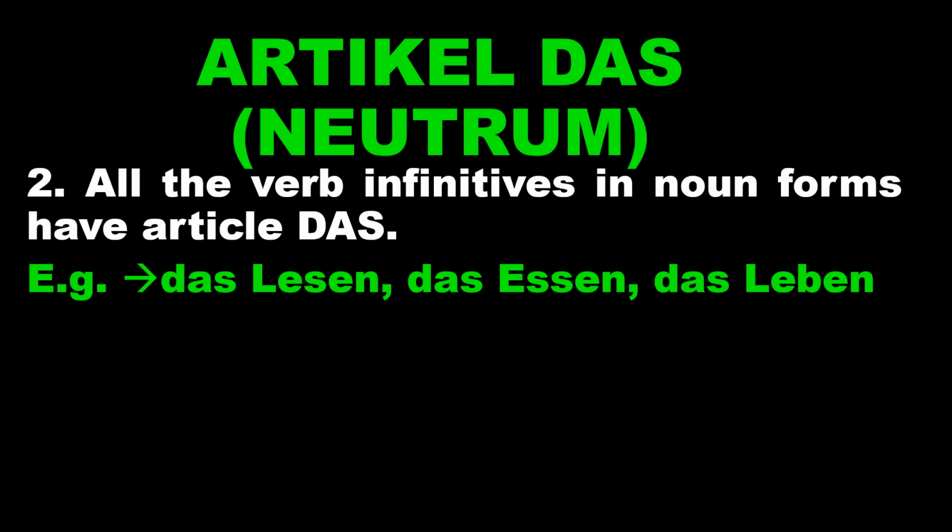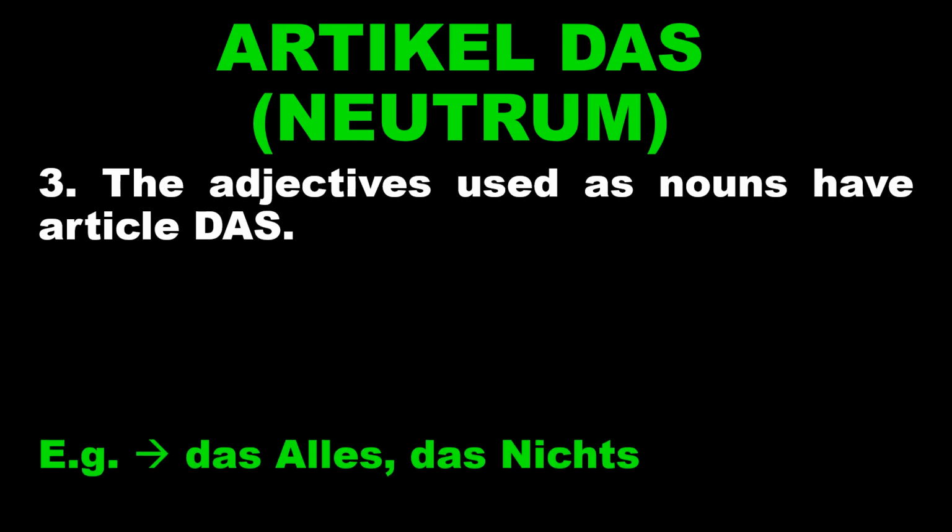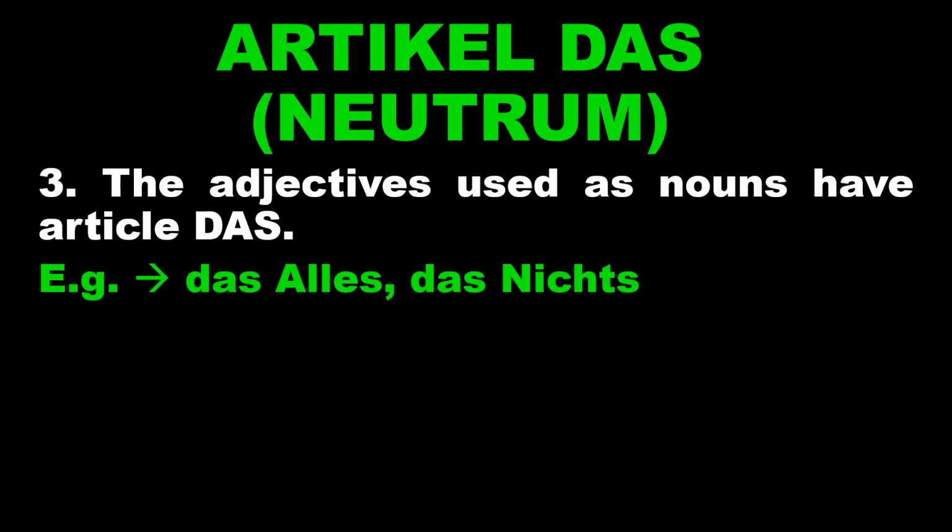For example, zum Beispiel, das Lesen, the reading, das Essen, the eating, das Leben, the life, the living, or das Schwimmen, the swimming, just like that. Now the next tip is the adjectives used as nouns always have the article das. Zum Beispiel, for example, das Alles, das Nichts. So these kinds of adjectives have the article das when they are used as nouns.